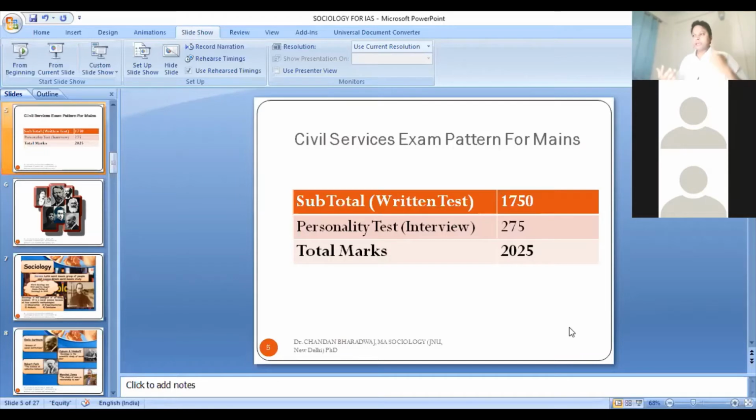And if you have studied sociology optionally, you must have a good understanding of these kinds of things. So when you are writing an essay, the sociological understanding will help you in writing a very good essay. If you write a good essay, you will score better marks in your essay paper also. So it's an added advantage.